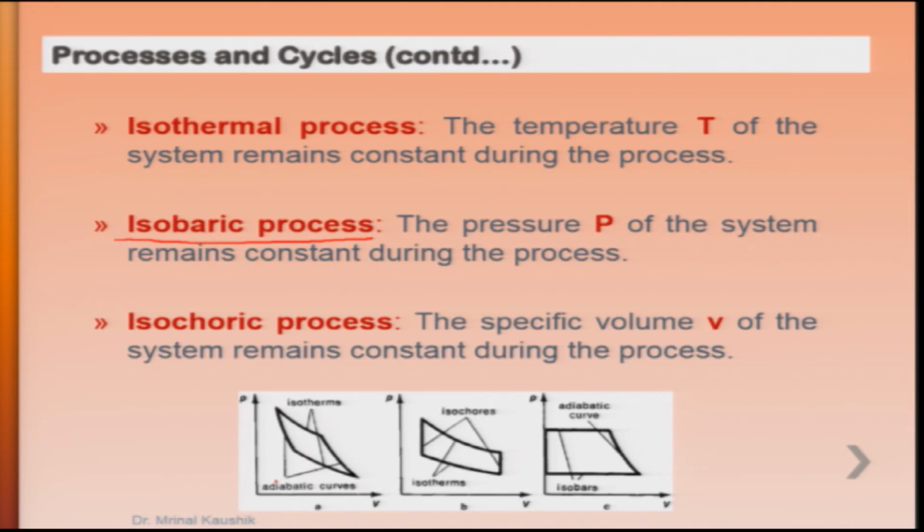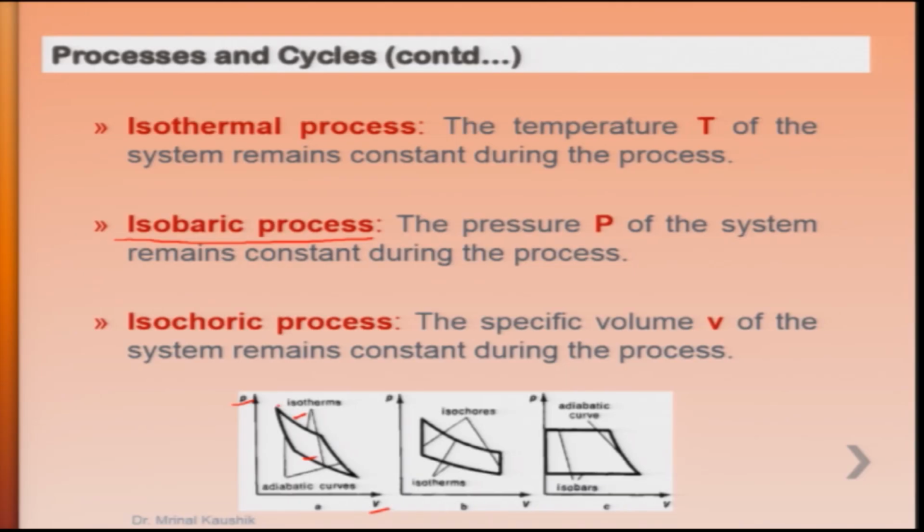Please see here the pressure versus volume diagram. These upper lines are isotherms, showing isothermal, constant temperature processes, whereas these two lines are adiabatic processes.